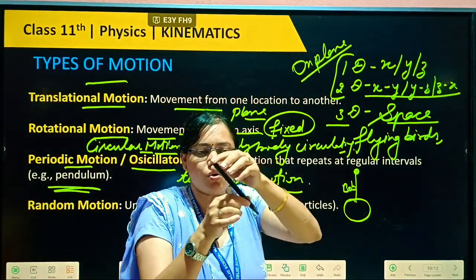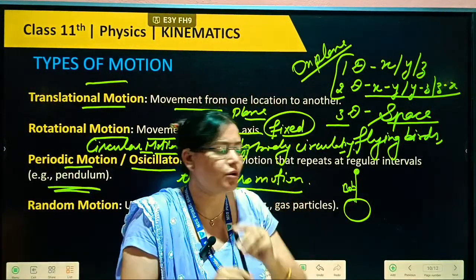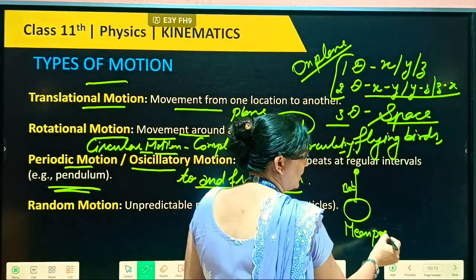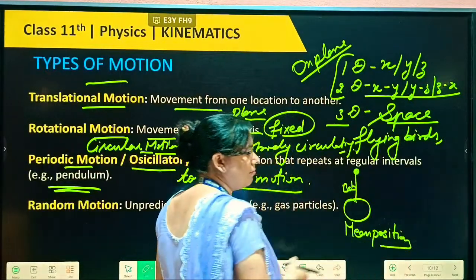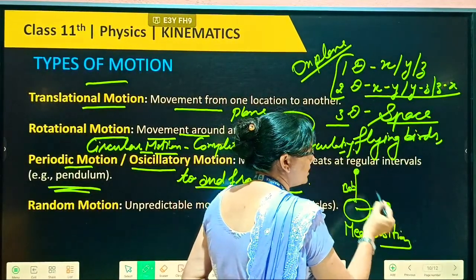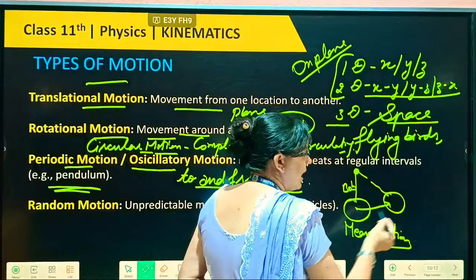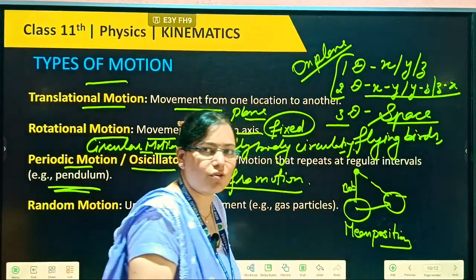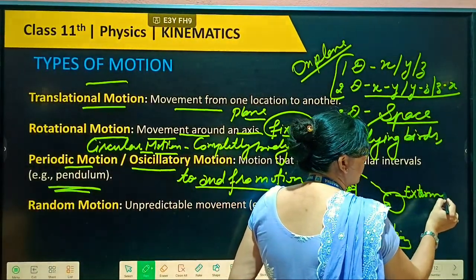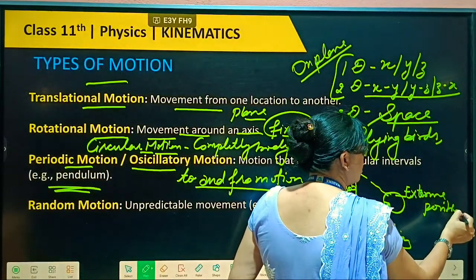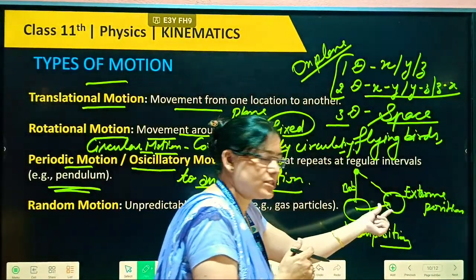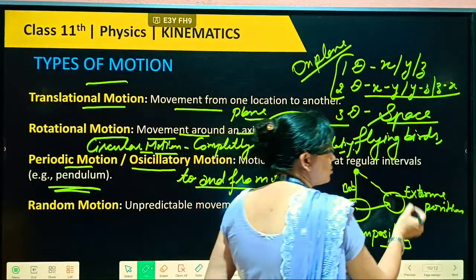And this motion is continuously along this position, so this position is known as the mean position, also the equilibrium position. As we apply force, it goes in this direction and reaches here, and this maximum position of the pendulum bob we call the extreme position. On this position the height is increased, but its velocity becomes zero at the maximum extreme position.